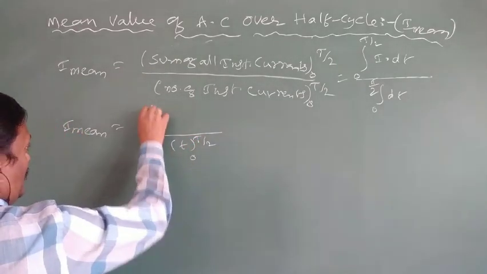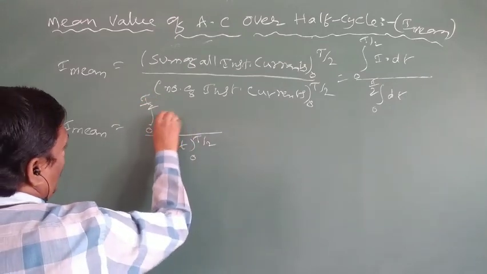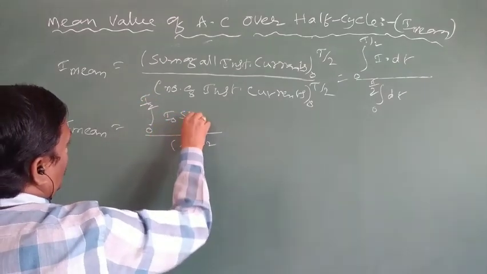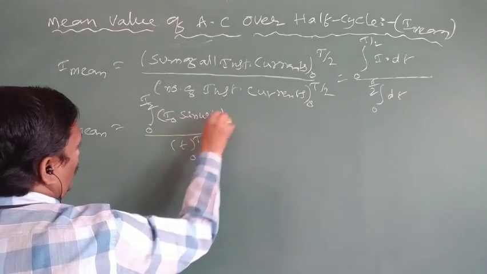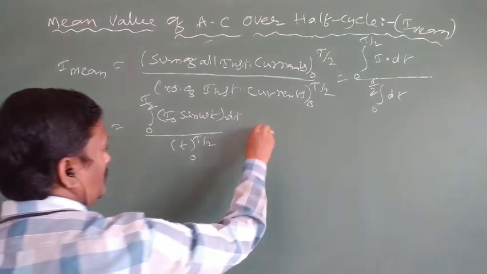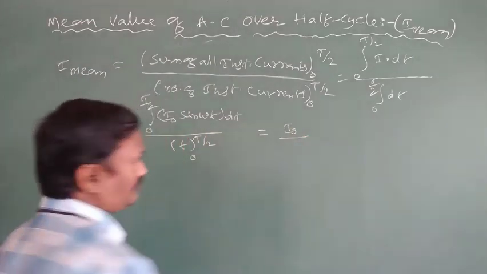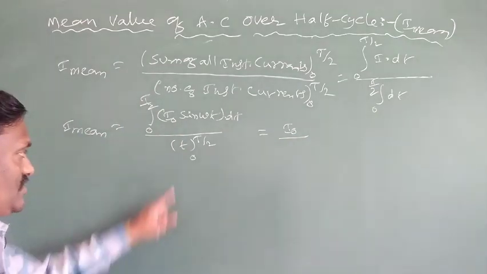Next, the numerator: integral from 0 to T by 2 of the instantaneous current I, which is I naught sin omega t, into dt. Simplify. Here I naught is a constant, so it goes outside. First simplify the denominator.